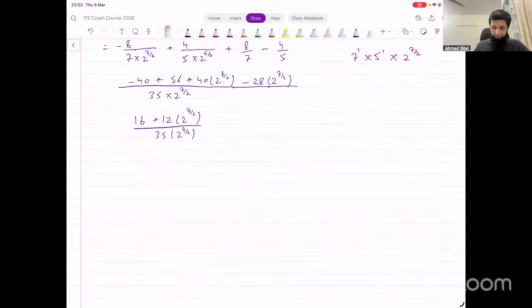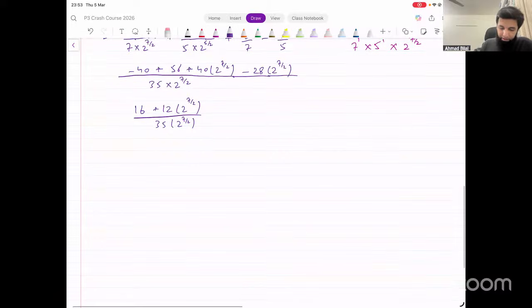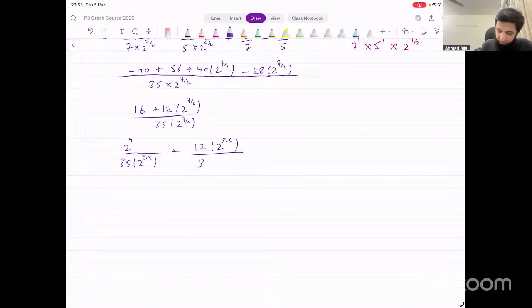Yes. So we could actually simplify it further like this. You see, this is 16, right? 16 can be written as 2 raised to power 4, right? 2 raised to power 4 divided by 35 into 2 raised to power 3.5, plus 12 into 2 raised to power 7 over 2 or 3.5 divided by 35 into 2 raised to power 3.5.